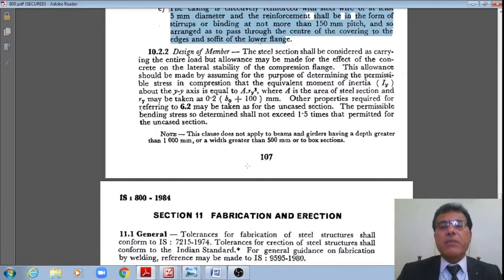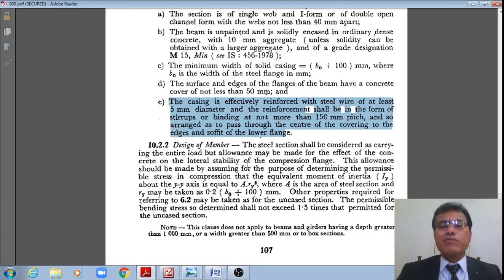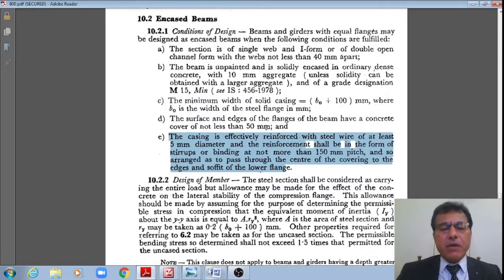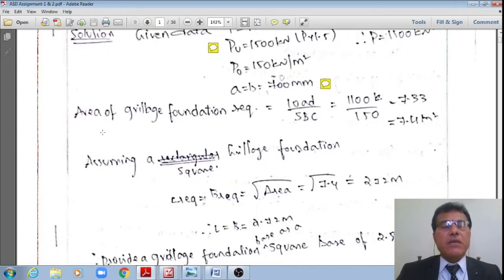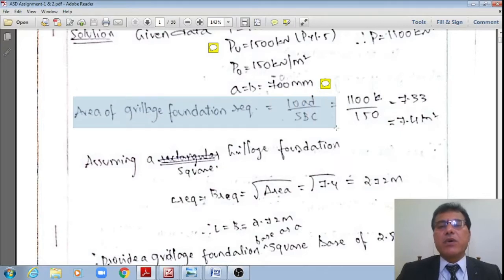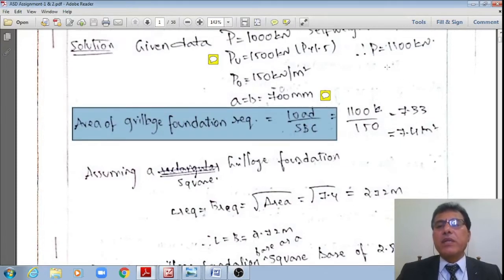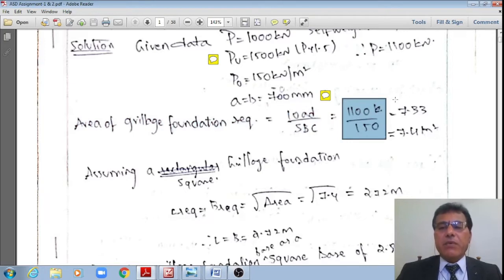As per this specification now, we'll try to design the encased beam. Once I know these specifications, let me go to the numeric problem solution, wherein I have noted down the data, student. The first subheading is the size of the grillage foundation. Area of the grillage foundation required is equal to load divided by safe bearing capacity. Load including the self weight of the foundation is equal to 1100 divided by SBC, which is 150.